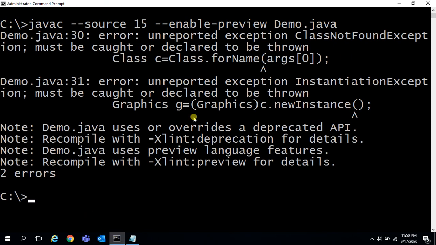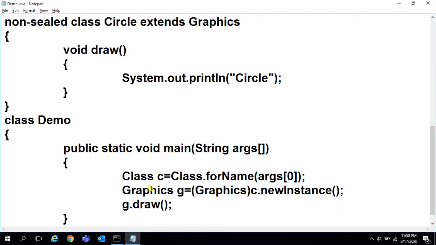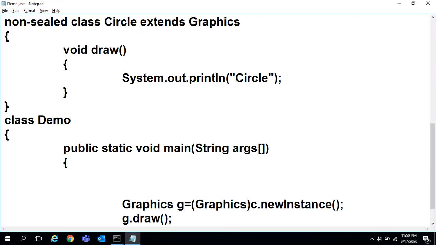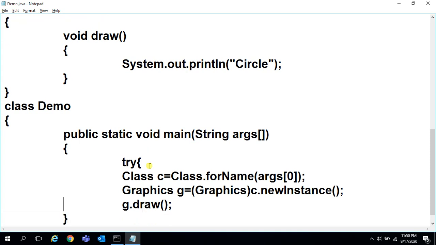Here it will throw ClassNotFoundException, InstantiationException. That must be handled. So for that we have to write try catch blocks. So try, the forName method and newInstance method will throw exceptions. That's the reason we have to handle them with try catch blocks.